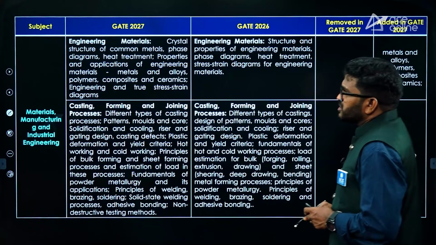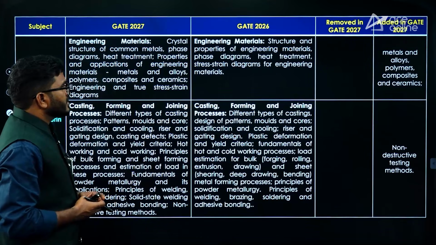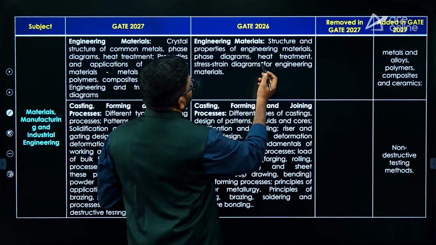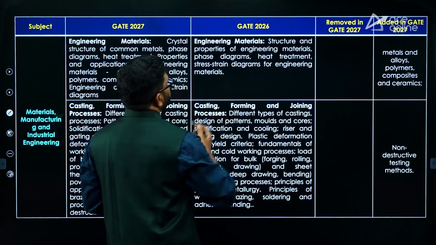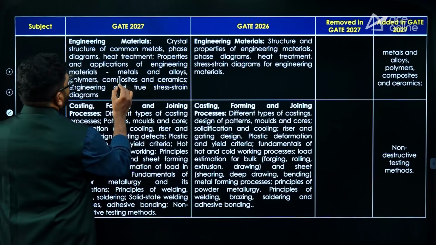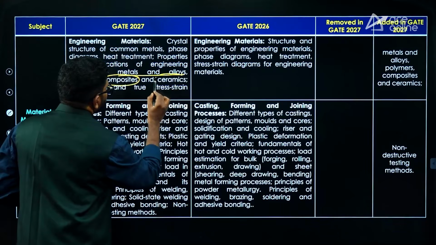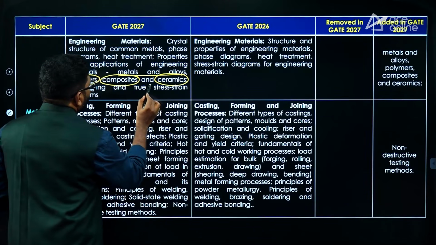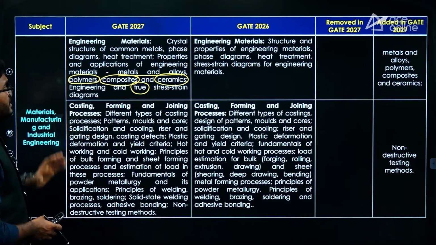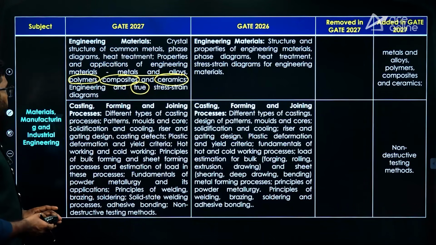If we talk about material science, manufacturing and industrial engineering, you can see there is a change in material science. Previously there were only topics like structures, properties, phase diagrams and heat treatment, and stress strain diagrams of engineering materials. But they added metals and alloys, polymers, composites and ceramics, and one more, the true stress strain curve. Earlier they asked only the engineering stress strain curve, but now they also added the true stress strain curve. So there is a major change in material science.